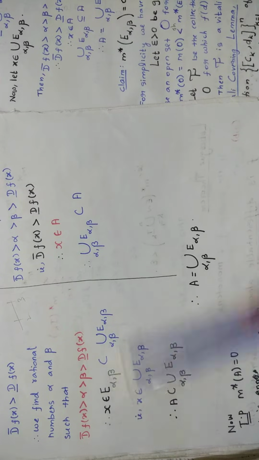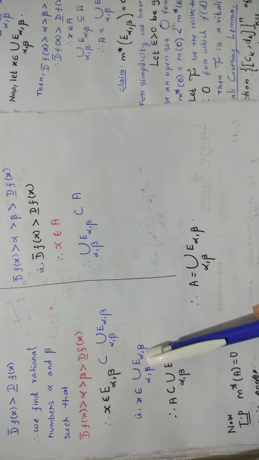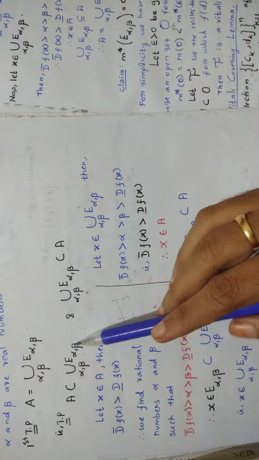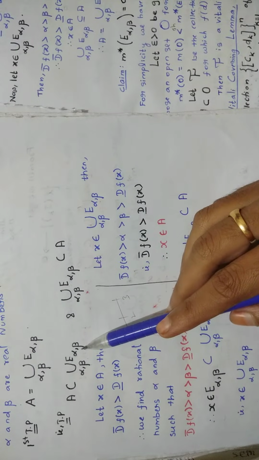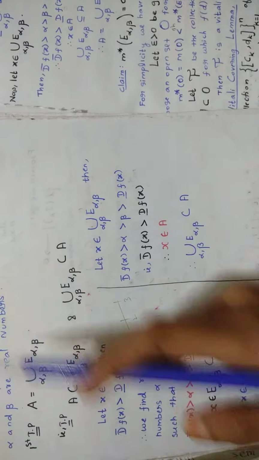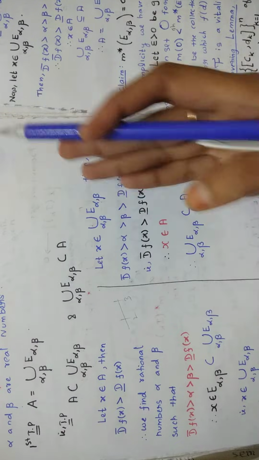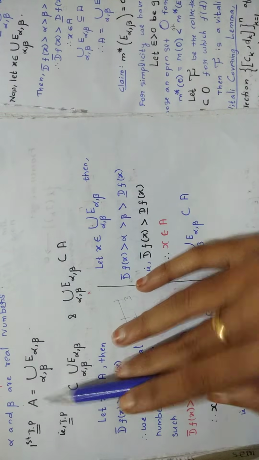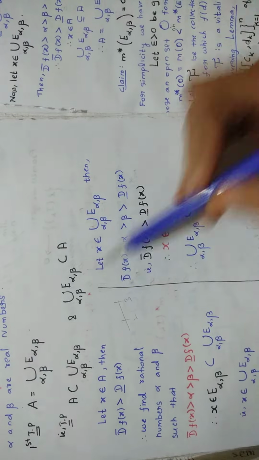So comparing these two, you are writing x belongs to this. At first you took x belongs to A, and now you are having x belongs to this. So you can write A contained in union alpha comma beta of E alpha comma beta. So this one condition is proved, and then you are going to prove this contained in this. Same thing you are doing.